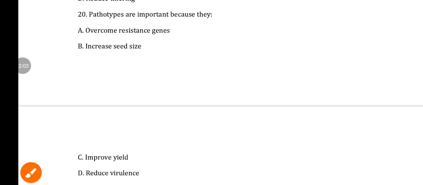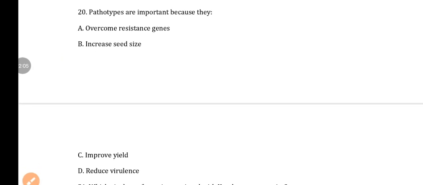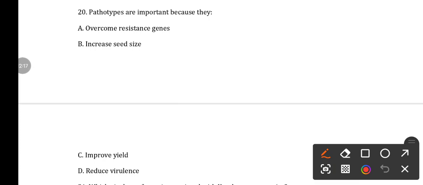Next, question number 20. Pathotypes are important because they: option A, overcome resistance. B, increase seed size. Option C, improve yield. Option D, reduce virulence. The answer is pathotypes are important because they overcome the resistance genes.